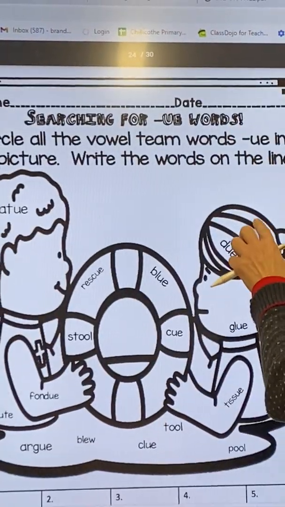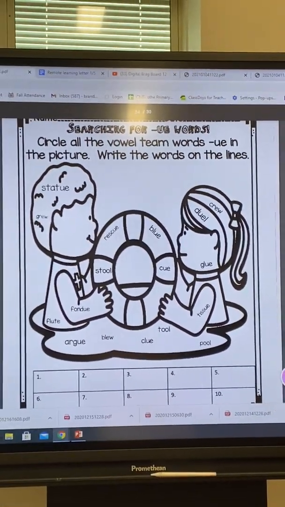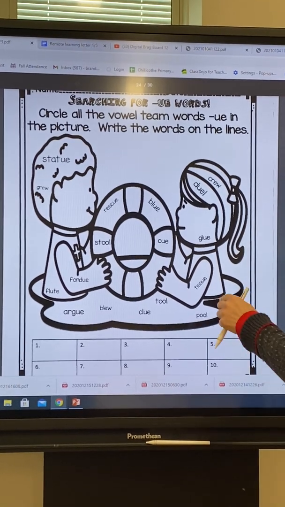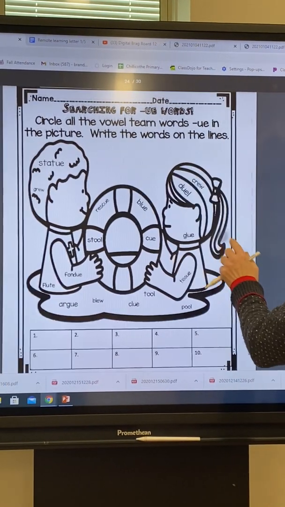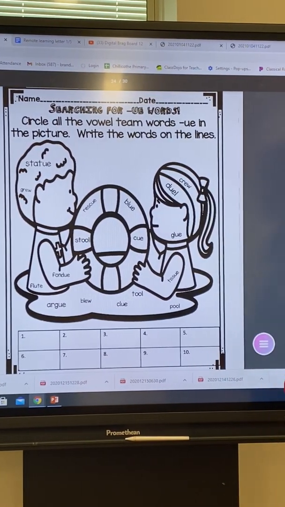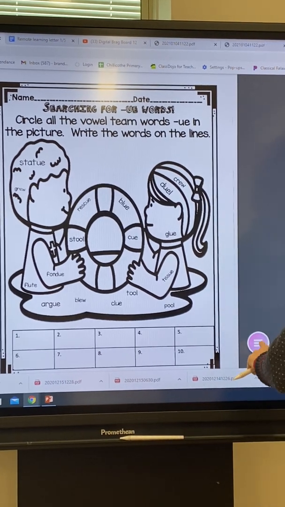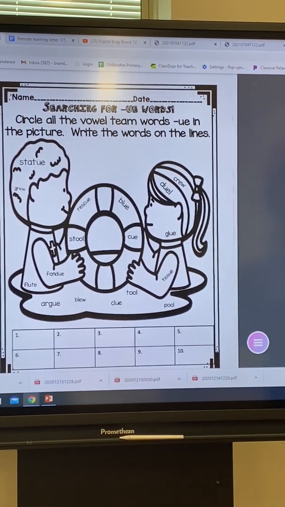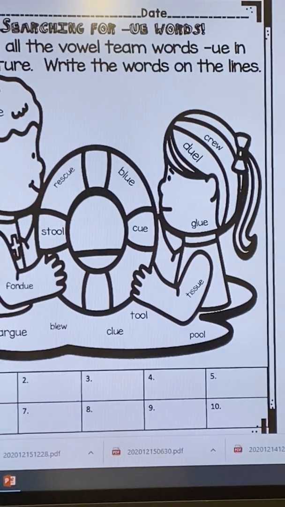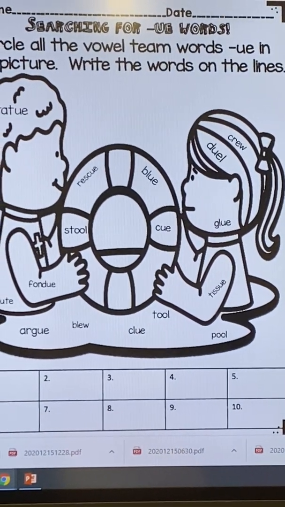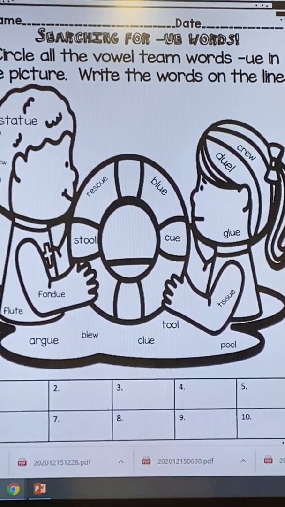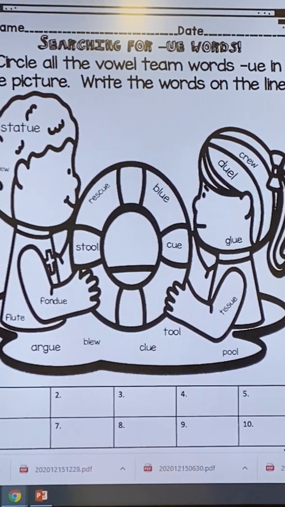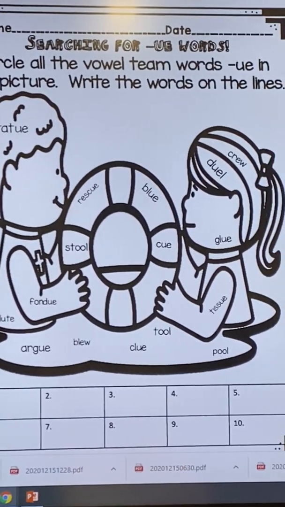Ooh, and I didn't even do that on purpose. Ooh, and it's our UE sound, and UE says ooh. Okay, searching for UE words. Circle all the vowel team words UE in the picture. Write the words on the lines.